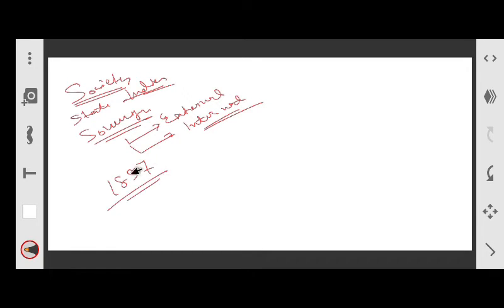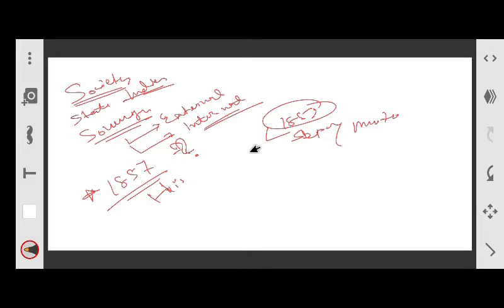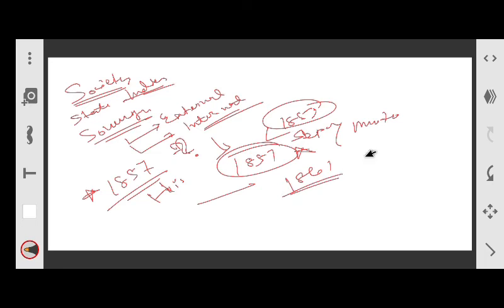1857. What is the importance of 1857 historically? In the year 1857, there was the revolt of 1857. This is a very important thing historically. Then afterwards, in 1861, the British enacted the Police Act 1861 to control the people in India.